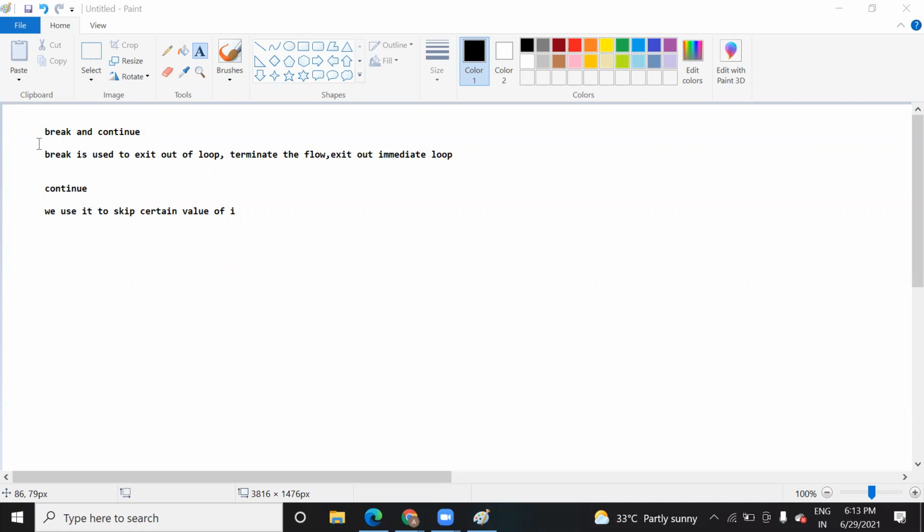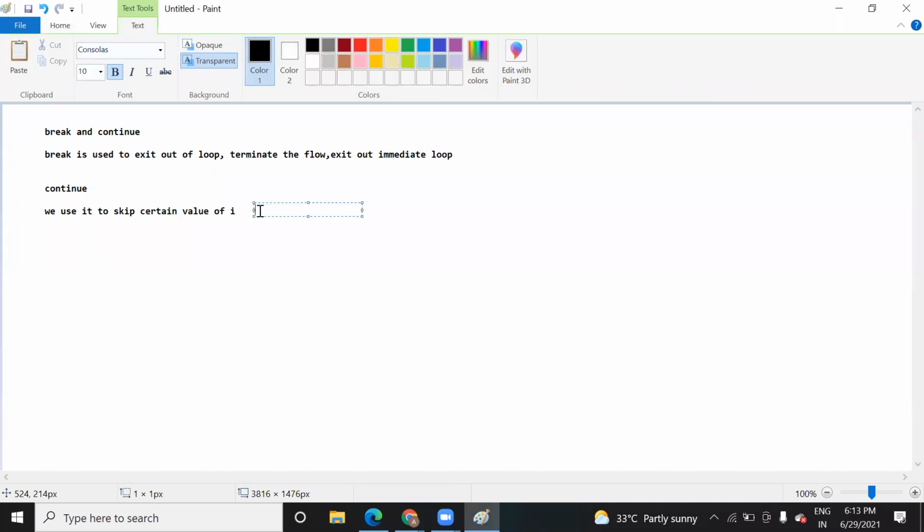Yeah, okay. So I was explaining that break is used to exit out of the loop when certain conditions are met, when a certain condition becomes true, and continue is used to skip the certain value of i when specific conditions become true.